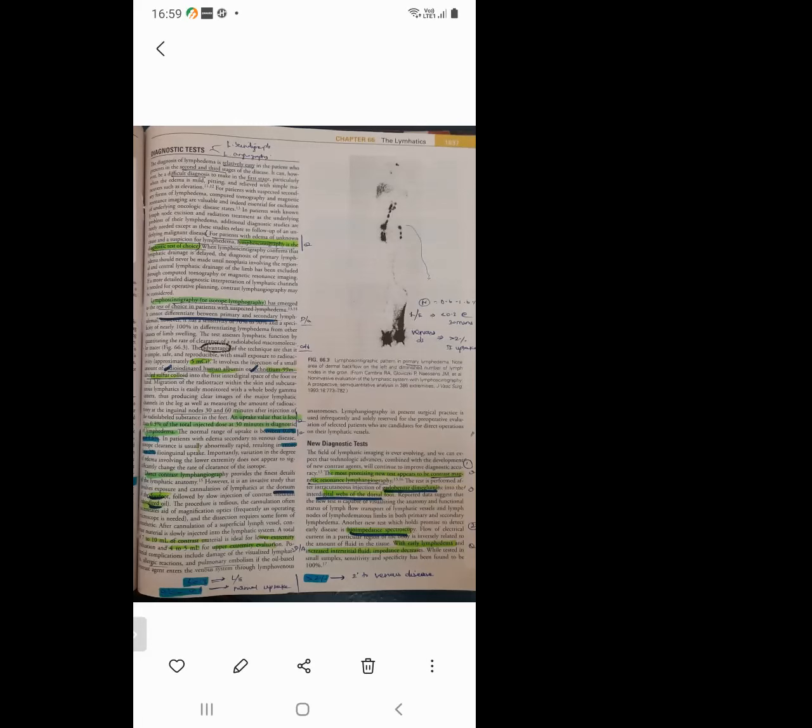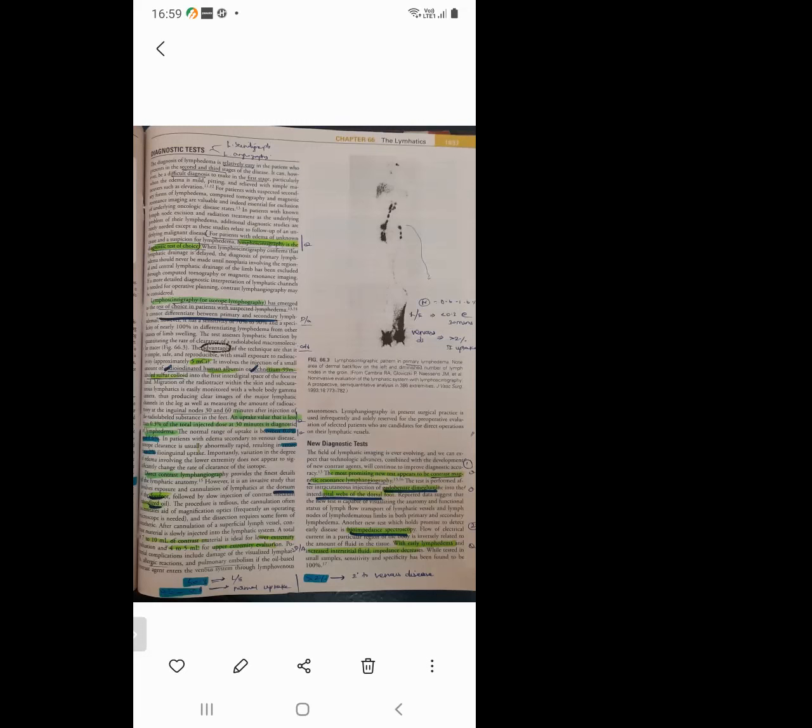But the disadvantage of this is potential complications, including damage of the visualized lymphatics, allergic reactions, and pulmonary embolism if the oil-based contrast agent enters the venous system, through the lymphovenous anastomosis. These are certain disadvantages. So mainly in direct contrast lymphangiography, you have to know where we are injecting, what we are injecting, and how much is the maximum amount for upper extremity and lower extremity.